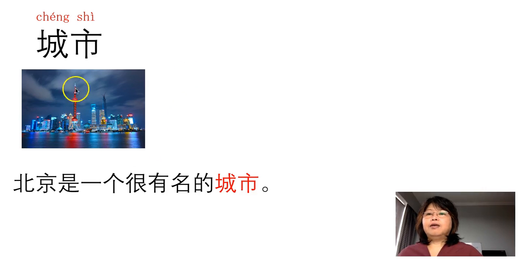城市 means city. For example, 北京是一个很有名的城市. Beijing is a famous city, 城市. And the picture here is Shanghai. So I can say 上海也是一个很有名的城市. And Shanghai is also a famous city. So 城市 means city. Now let's break this up.